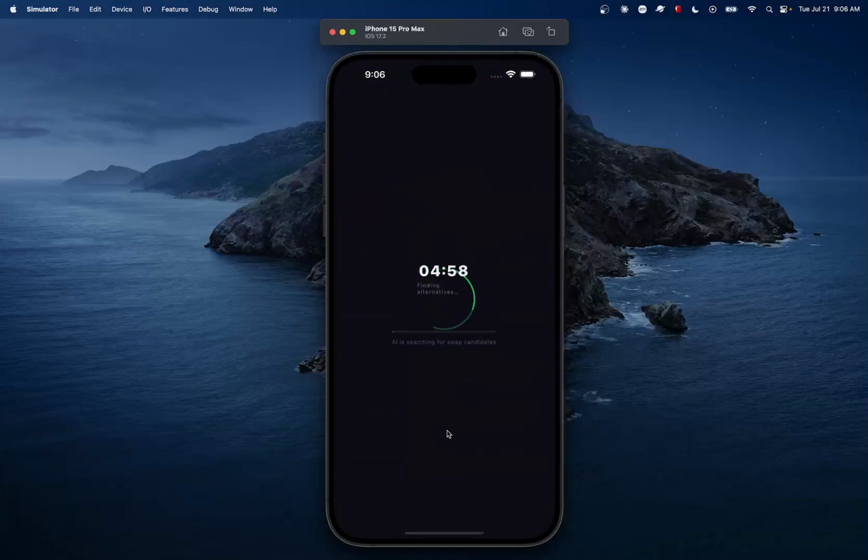All right, so it says 5 minutes, right? Because that's what I usually calculate how long it might take, but it will take less than that. So let's wait and see how long it's going to take.